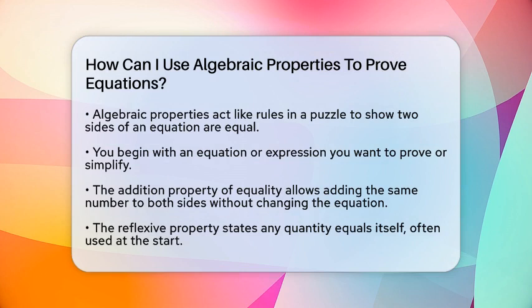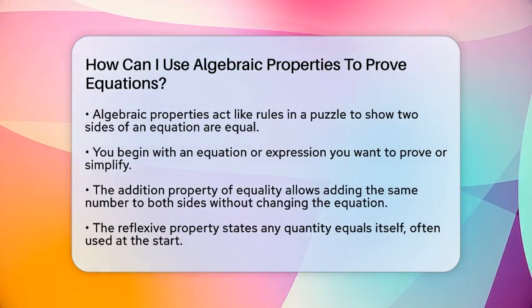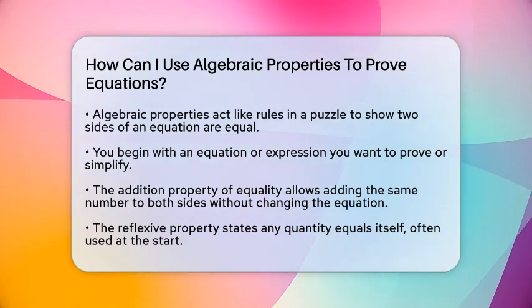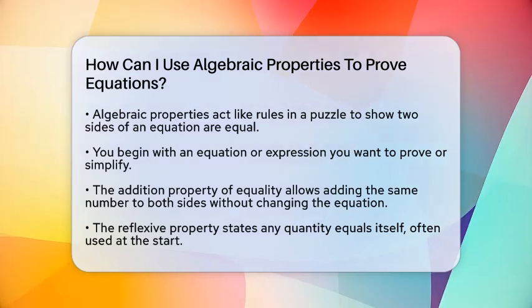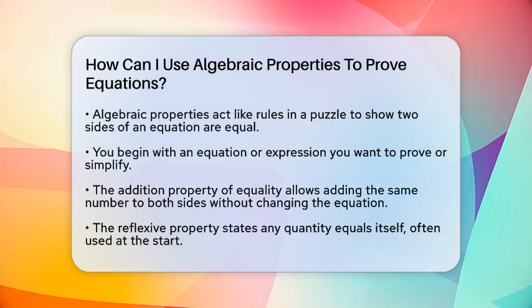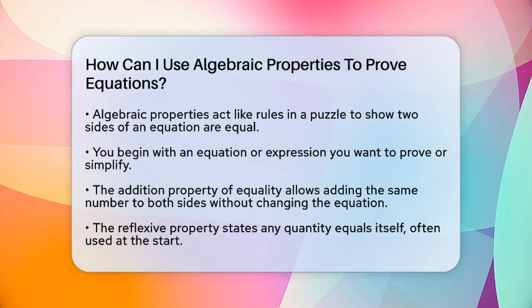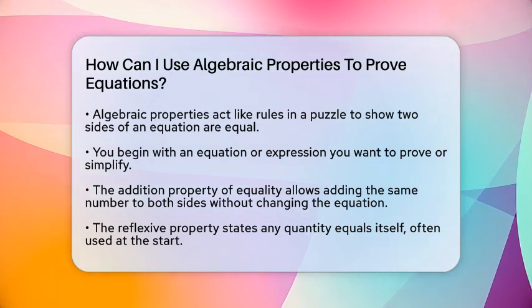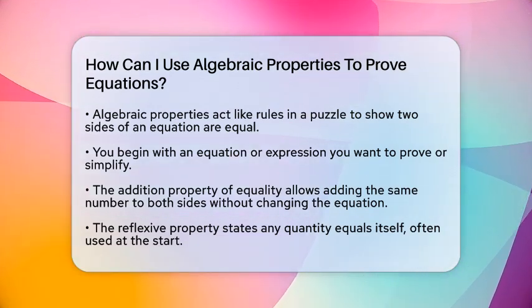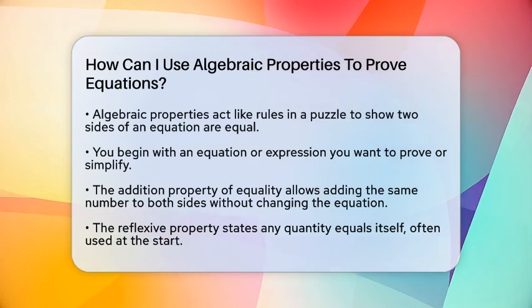First, you start with what you know, like an equation or expression. Then, you pick a property to apply. For example, if you see addition on one side, you might use the addition property of equality. This property says that if two things are equal, you can add the same number to both sides and keep the equality true. Another common property is the reflexive property, which simply states that any quantity is equal to itself.